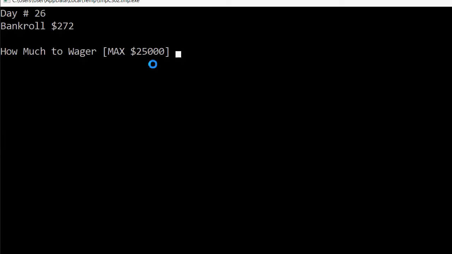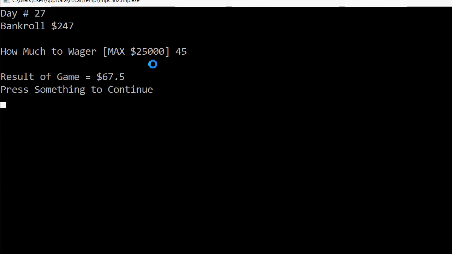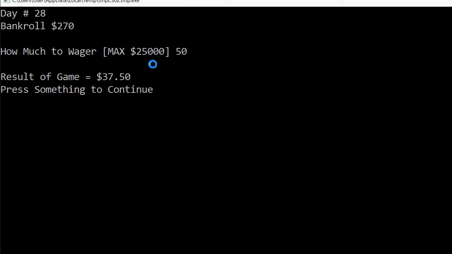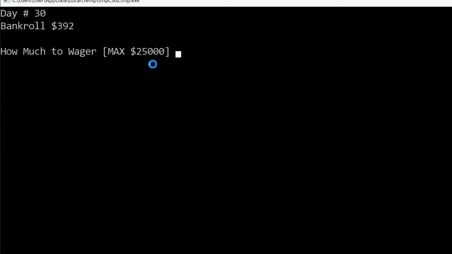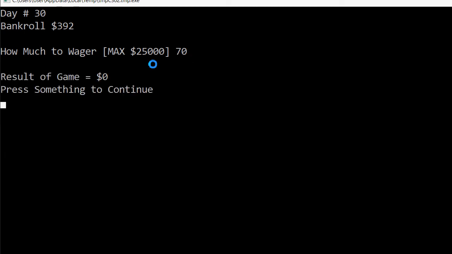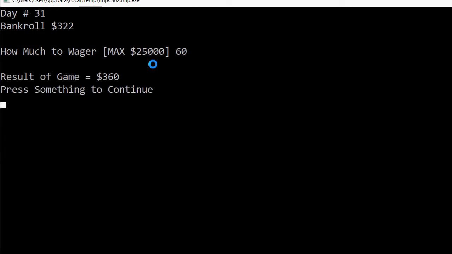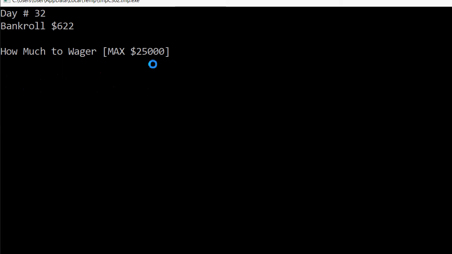I guess I'm doing 20% here, but bring it down from 50 to 45, a small win, so I can bring it back up to 50. Small loss, bring it down to 45. Very big gain. So now it's at 392. So 20% would make it near 80. So let's go 70, and I lose. So I have to control the risk. Maybe go 60 this time, and a nice win. 360 back. Balance is 622.